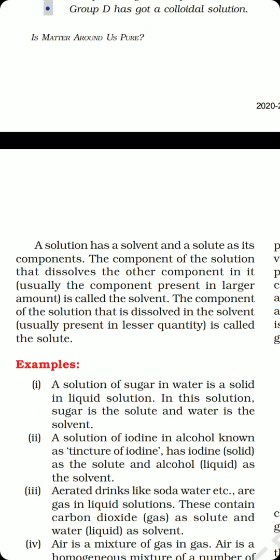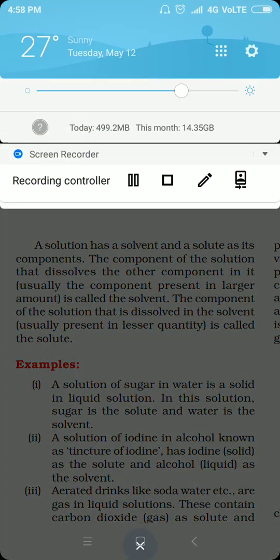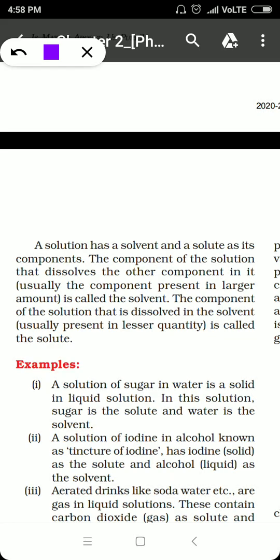The one which is present in a larger amount or larger proportion is referred to as the solvent, and the other component which is present in a smaller amount or lesser proportion is known as the solute. In any solution, if we talk about two components, the component which is in the larger amount is called the solvent, and the other component present in a smaller amount is called the solute.